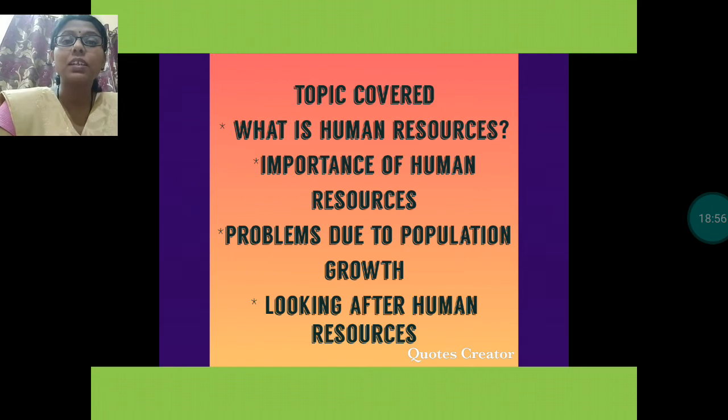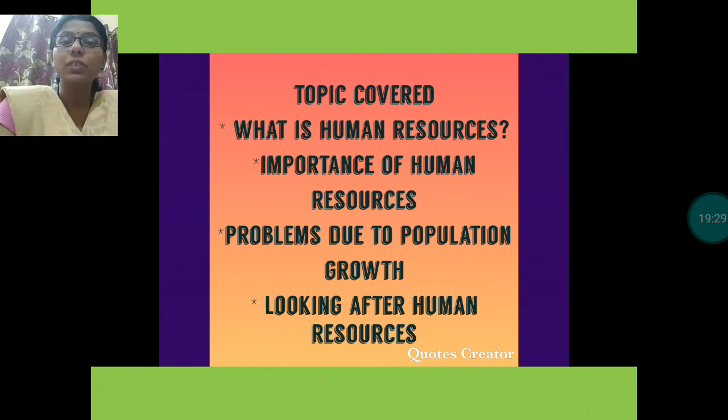Basic needs like food, home or shelter, clothes, are important and basic for all living organisms, for all humans. So if the population grows, it will need all these basic things in huge amounts.